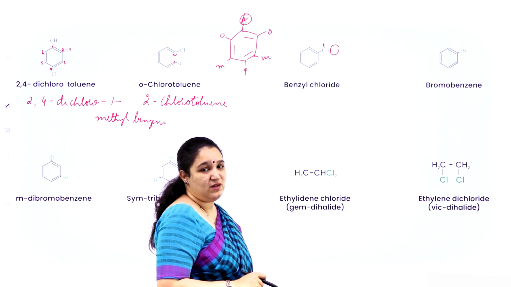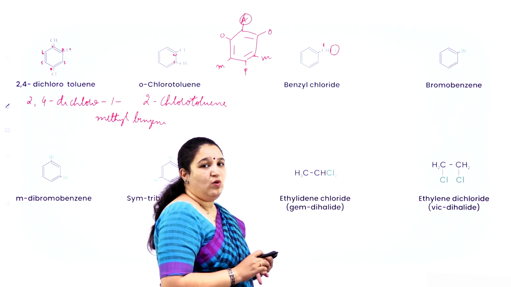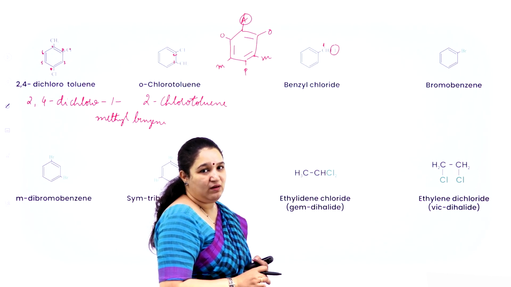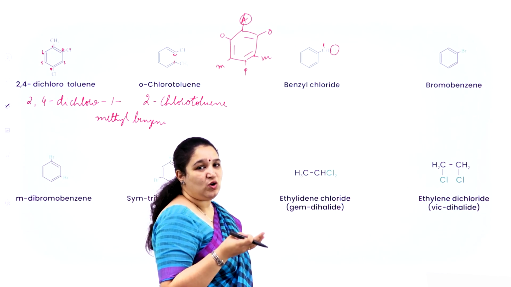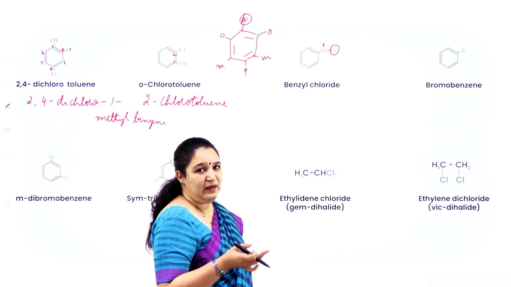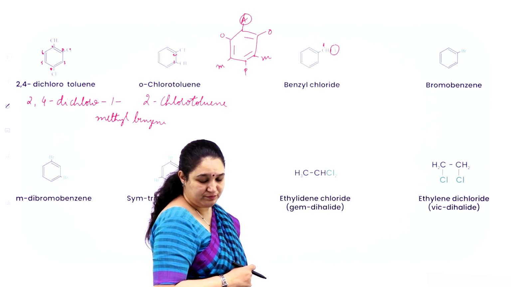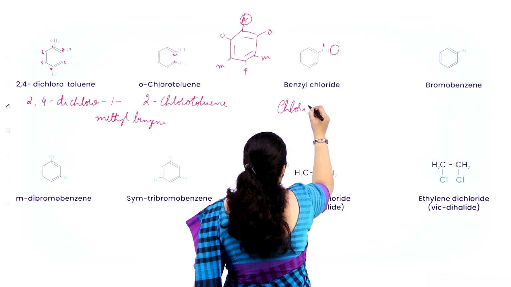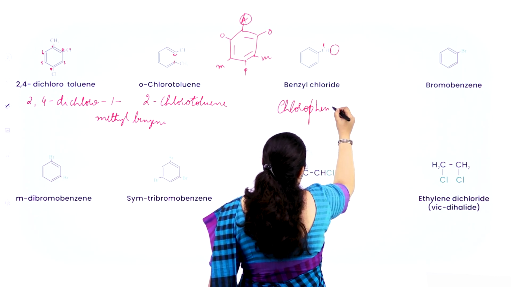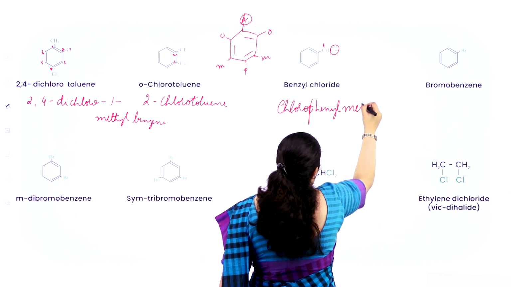So it becomes 1-chloro-1-phenylmethane, or we can leave away that 1, we can write it as chlorophenylmethane.